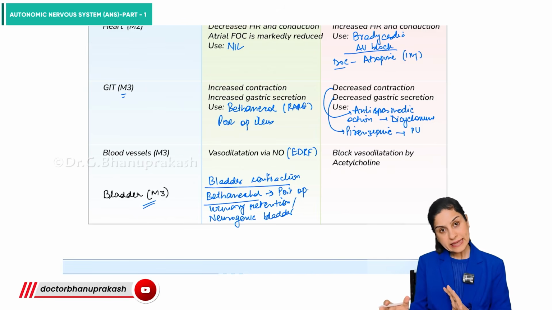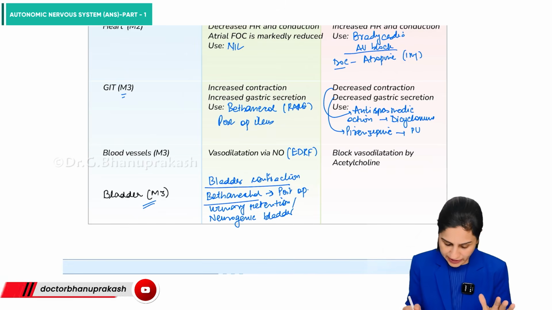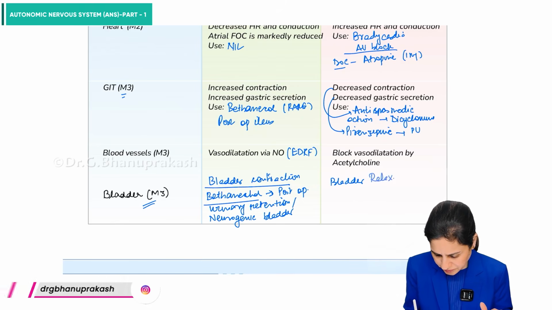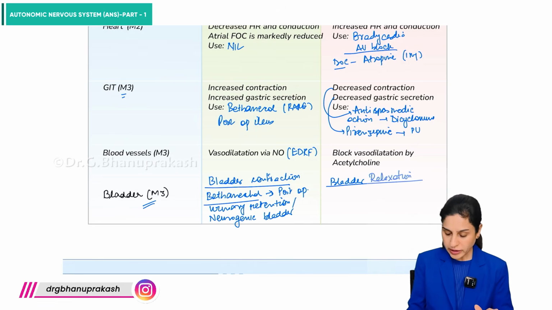While on the other hand, the parasympatholytic effect would be bladder relaxation. So we have important drugs here.